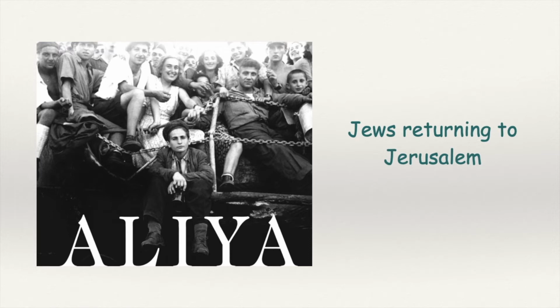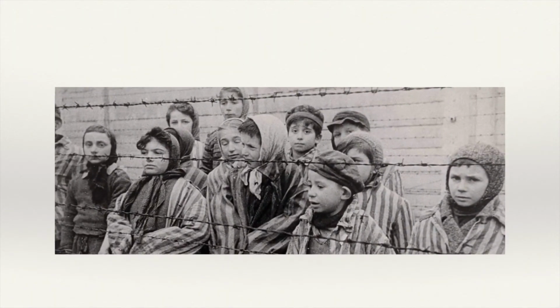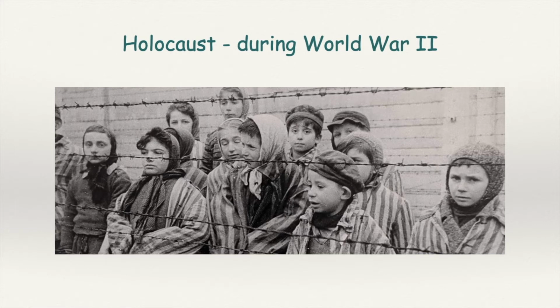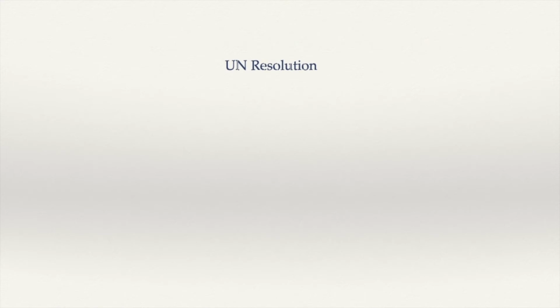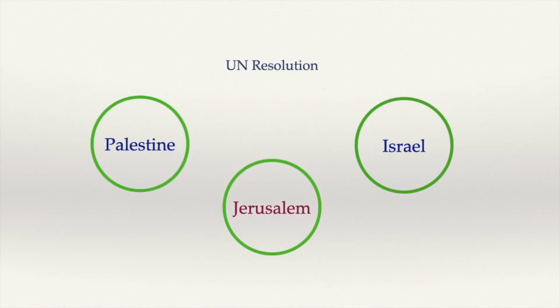This immigration of Jews into the promised land of Jerusalem was called Aliyah. However, the British government failed to fulfill its promise. During the Second World War, the biggest genocide in the history of mankind led to the death of around 60 lakh Jews. This Holocaust made the world sympathize with Jewish people, and it culminated in the UN resolution suggesting a partition plan for Palestine, according to which there would be independent Arab and Jewish states and a special international regime for the city of Jerusalem.